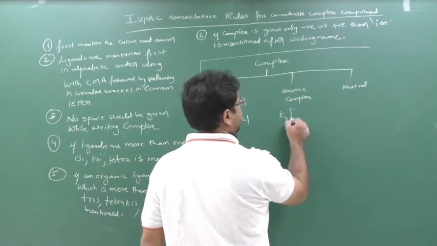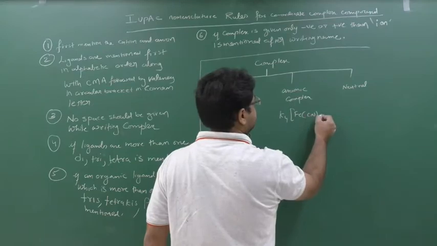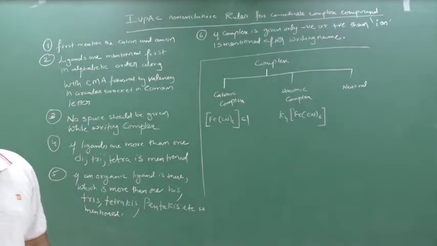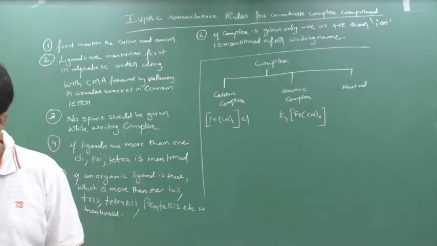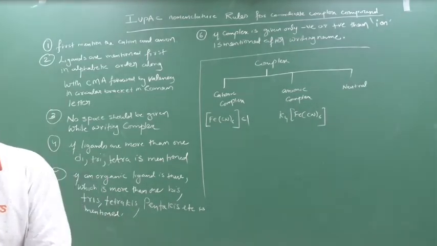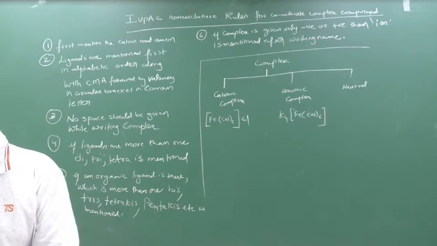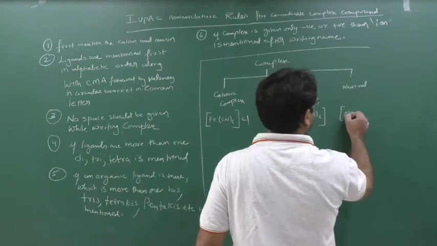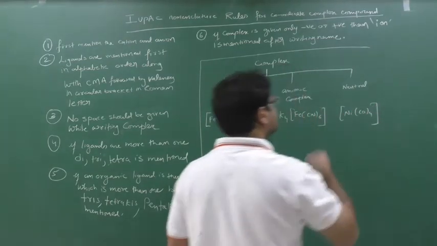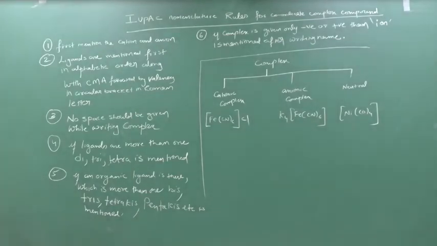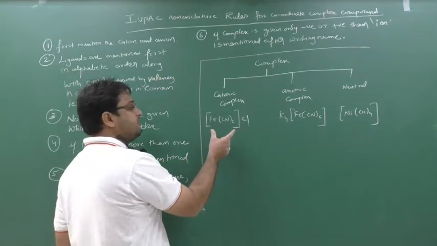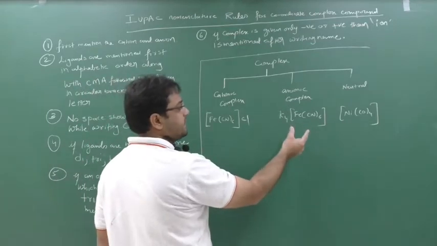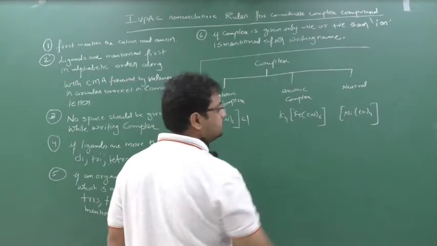Or they can give you a neutral complex also. See the difference between these three. This is a cationic complex because the complex part is the cation. Here the complex part is the anion, so anionic complex. And this one is neutral.